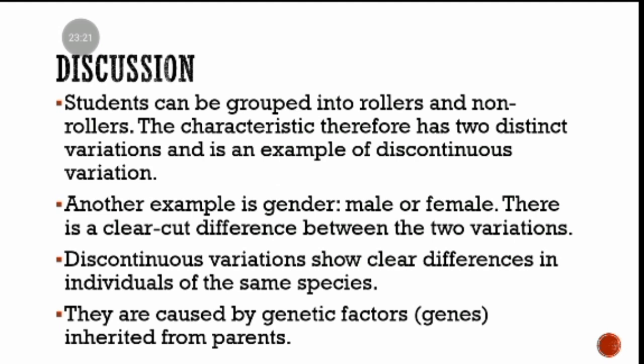So you can see that this characteristic therefore has two distinct variations and is an example of discontinuous variation.